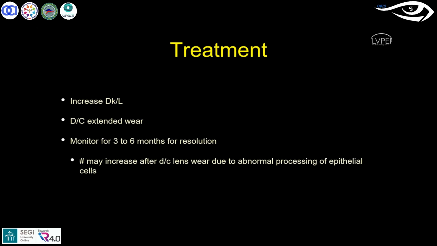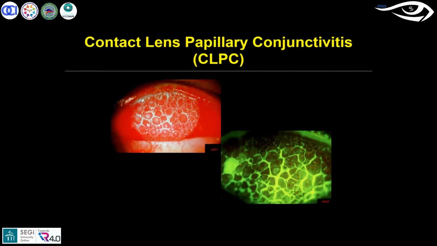So then moving on to the next segment, which is mechanical related complications. Since we discussed hypoxia, now I'm moving to the mechanical. These are the mechanical related complications we commonly come across; every contact lens practitioner looks for this kind of change in regular practice, and it is very common. As a practitioner, you should know how to diagnose this and how to manage it also. This starts with mechanical changes, but if it's a severe stage, it goes to inflammatory reactions also, right? So CLPC, contact lens induced papillary changes.